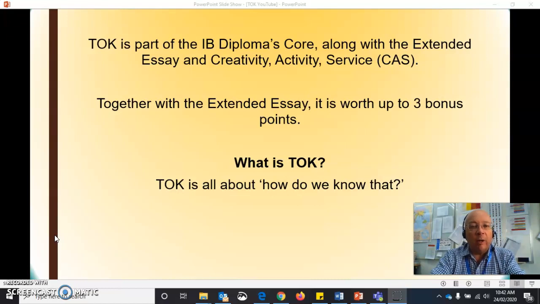So TOK is part of the IB Diploma's core, which also includes the extended essay and CAS. The extended essay and TOK put together, the grade there can be worth up to 3 bonus points, an AA or an AB combo is 3 points, and so on. So TOK in general, nothing really changes here with the new guide. Essentially it's about this question: how do you know that? How do you know something is true, or how do you believe something is true? That's the fundamental question behind TOK.